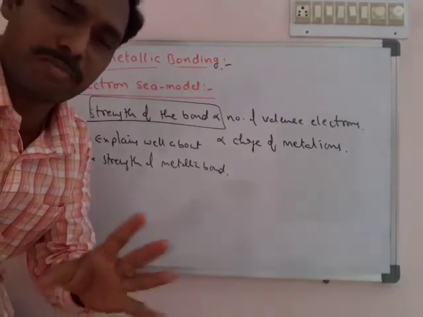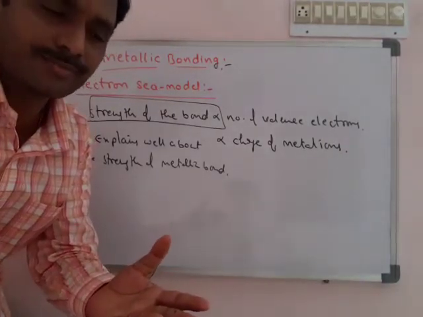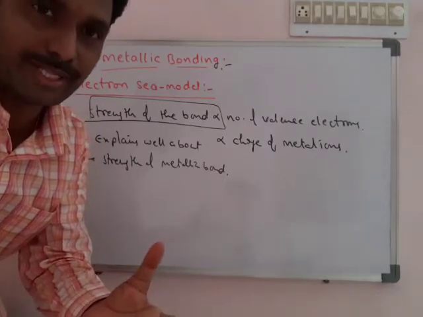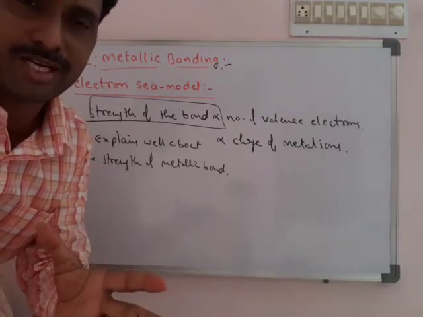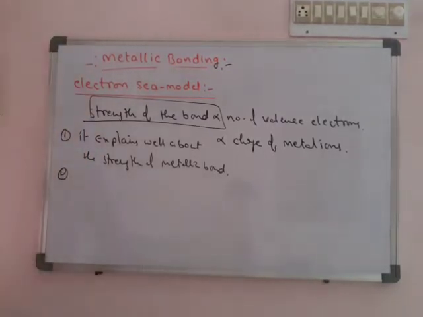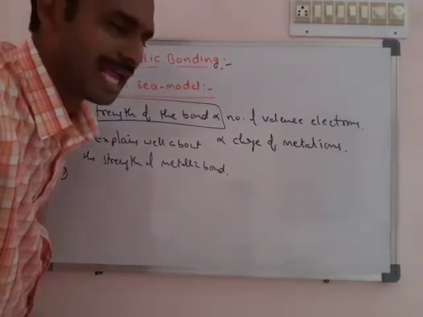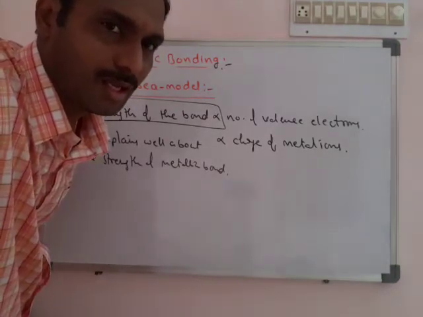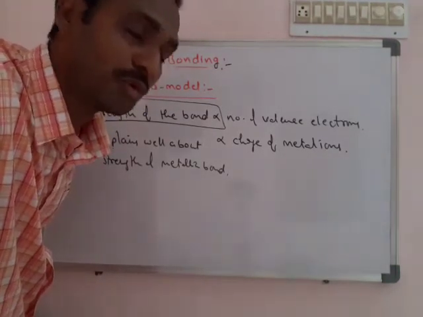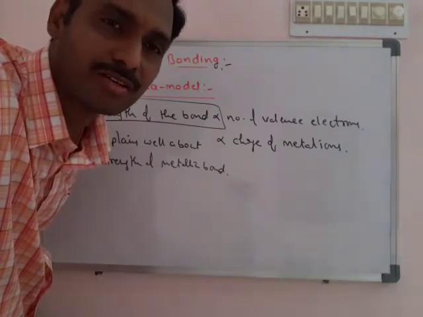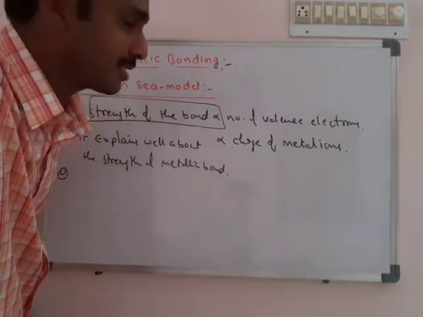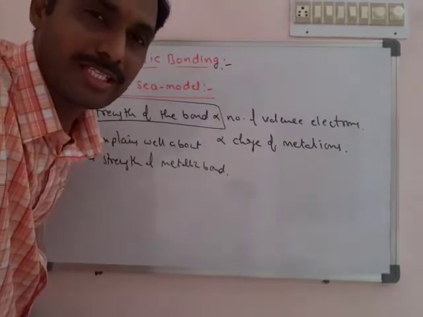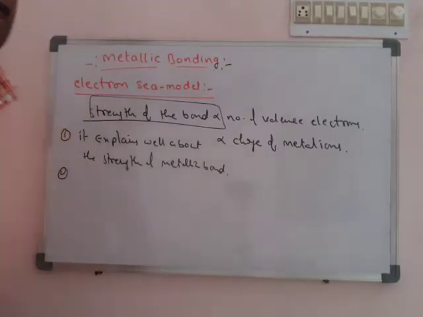Even iron, gold are perfect. Normally we use iron, copper, aluminium. Even if you use gold, silver, platinum, they are also good conductors of electricity, but they are costly. Okay, means all metals are good conductors. So why are they having the conductivity character? Due to the flow of electrons, due to the presence of free electrons, the current will flow from one place to another place. Means this theory is able to explain the conductivity property.